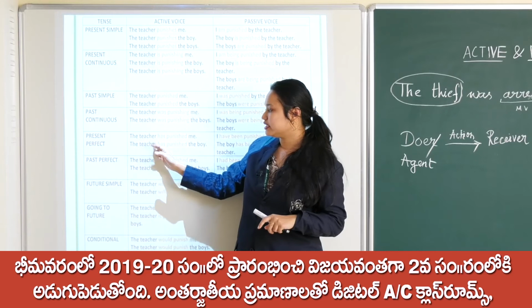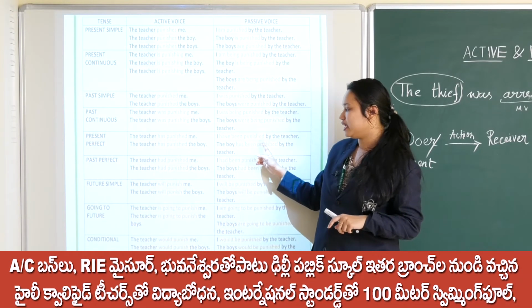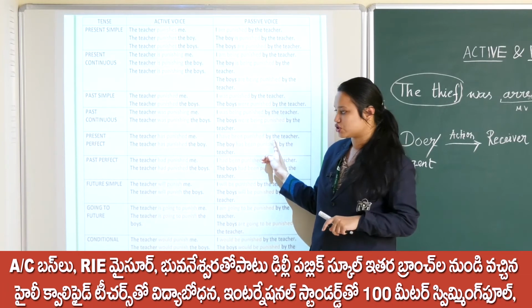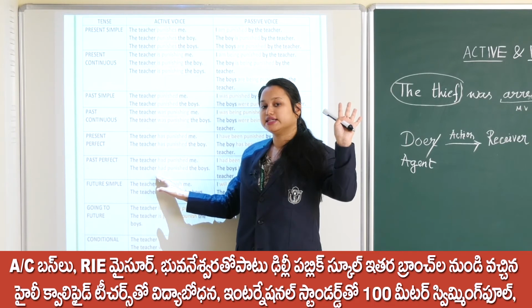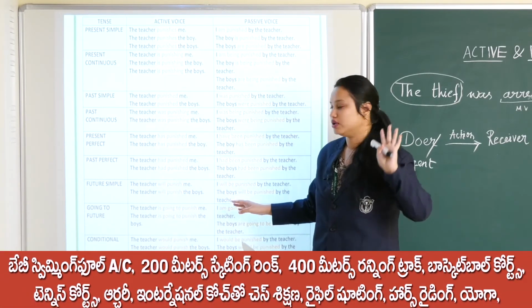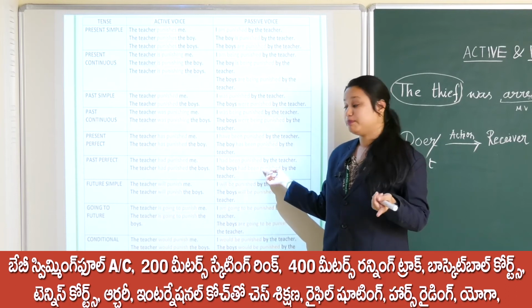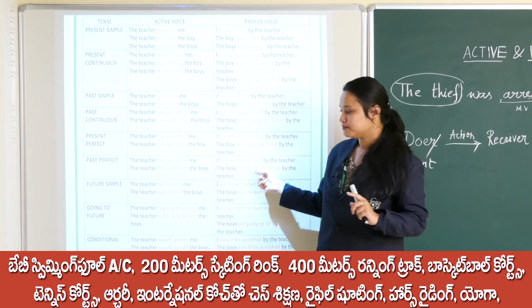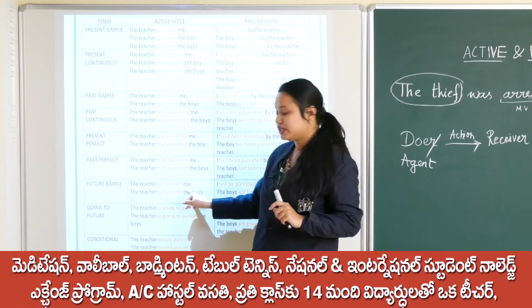Present perfect, the teacher has punished me. What I have made, I have been punished by the teacher. Past perfect, something which has been completed in the past time only. The teacher had punished me. I had been punished by the teacher, right. Next one, future simple. The teacher will punish me.